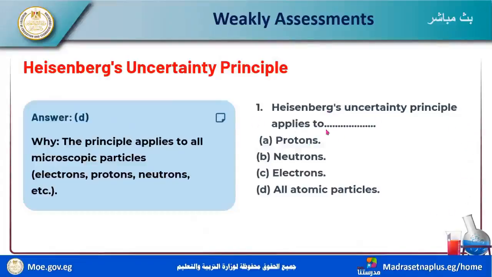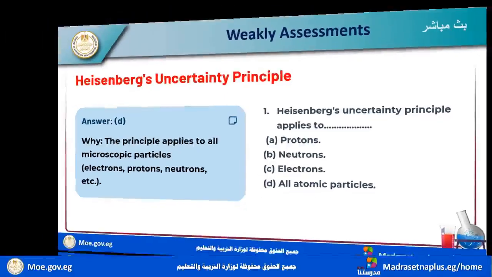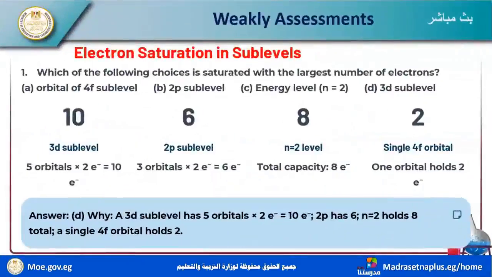Now we have the uncertainty principle about electrons, because electrons are treated as particles, and Heisenberg says it is impossible to determine the location of the electron and its speed at the same time.